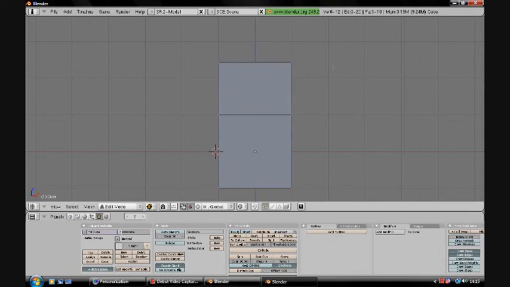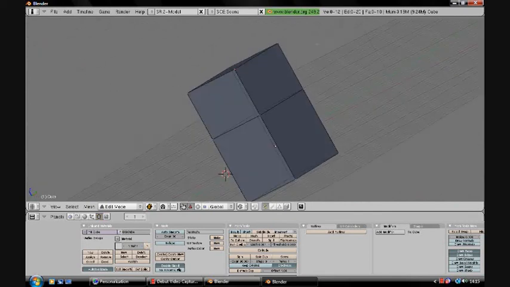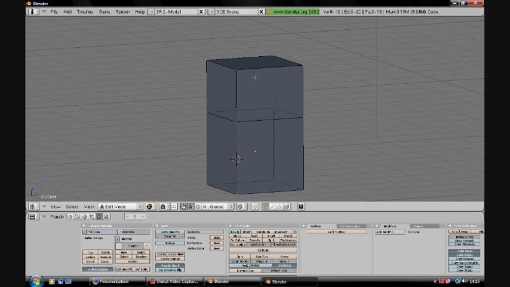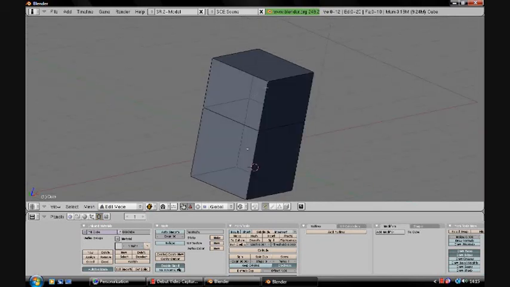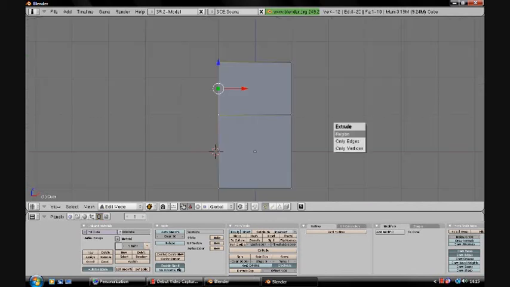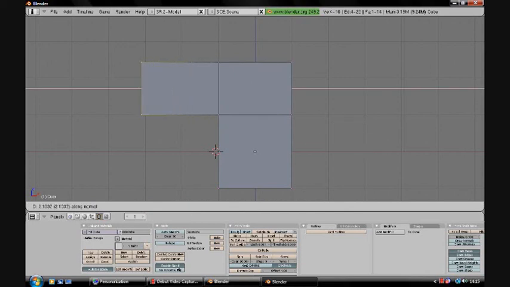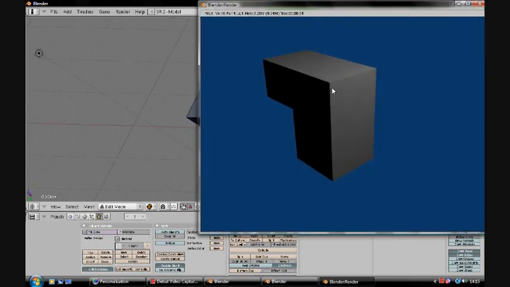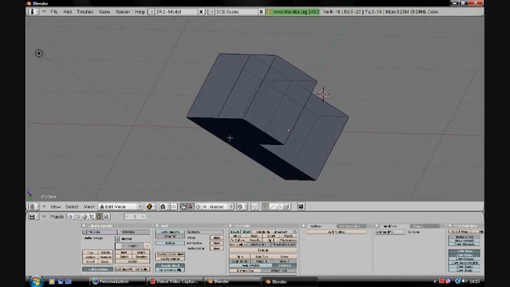Press A to deselect everything. Now we'll go around and see you created a thing. But if you press F12, it just looks like a longer cube. So now let's do something interesting. Let's click there, press shift, click there, press 1 again to go to the right angle, press E, region, go out a bit, hold shift just to line it up, and now you've got this, a random thing. As you see, it still doesn't look very interesting.